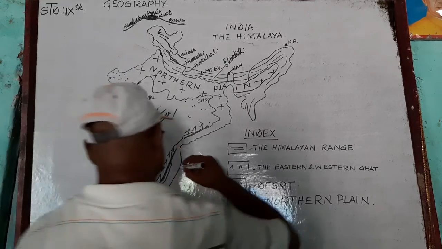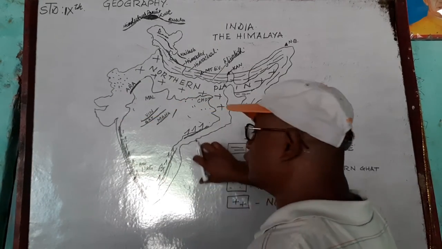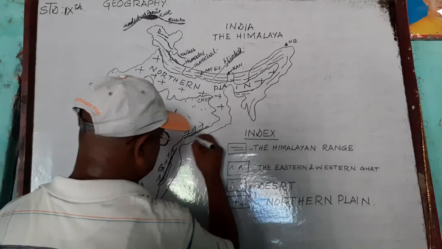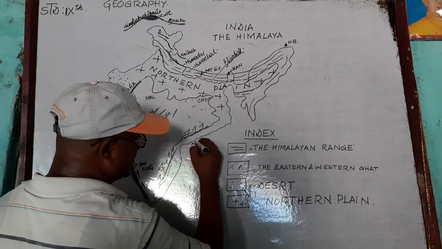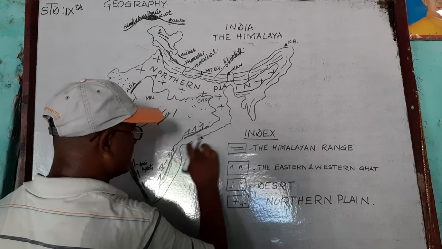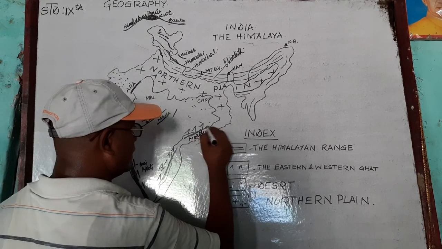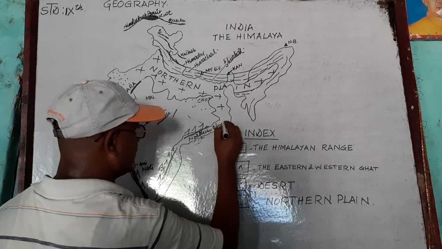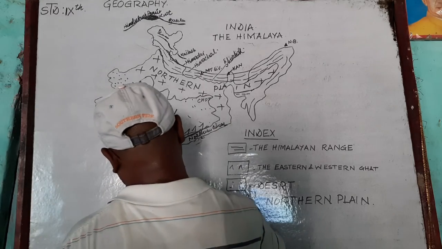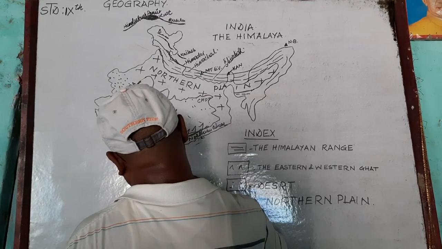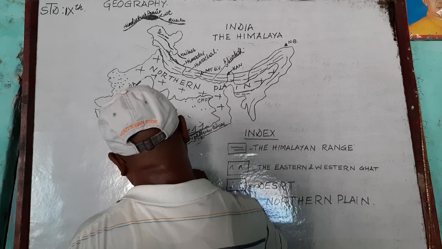Eastern coastal plain is also divided into two parts. This is considered as the Northern Sarkar, and this part is considered as the Coromandel coast.